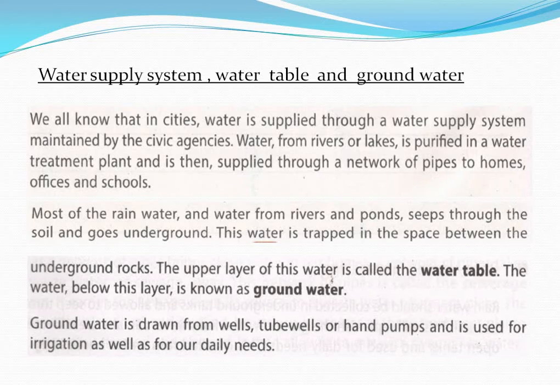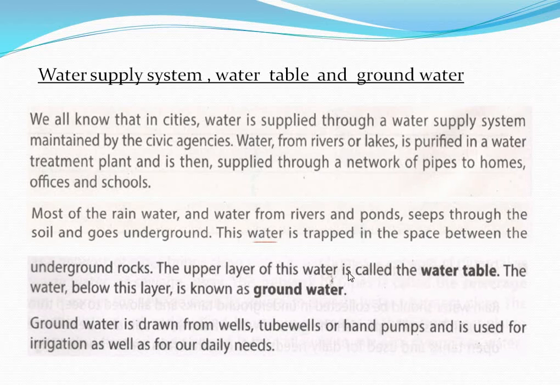Most of the rainwater and water from rivers and ponds seep through the soil to form underground water. This water is trapped in the space between underground rocks.